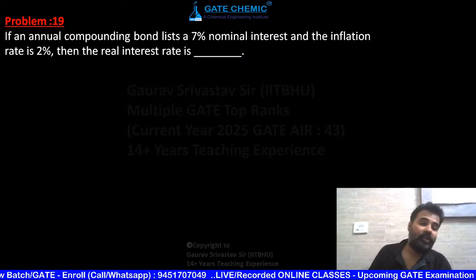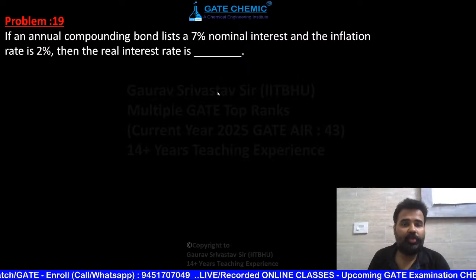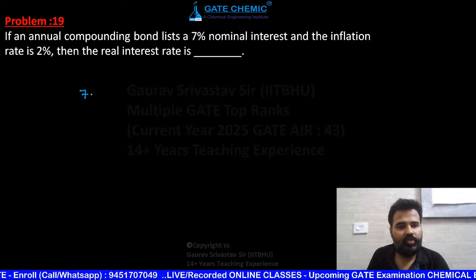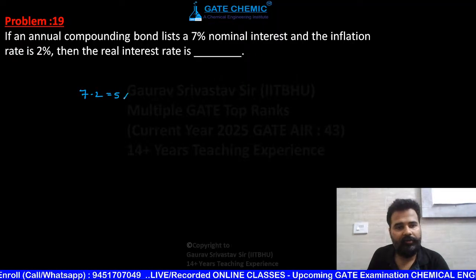Okay, now tell me answer. 5, absolutely correct. 7 minus 2, that will give you 5. So this is real interest rate.